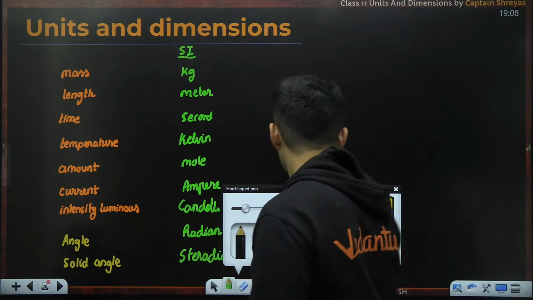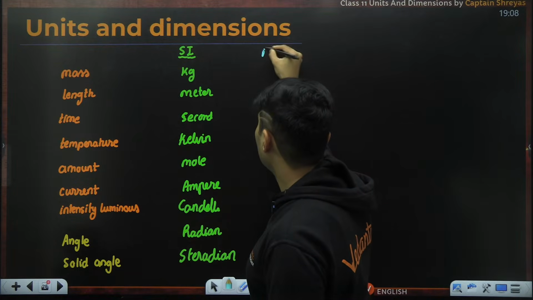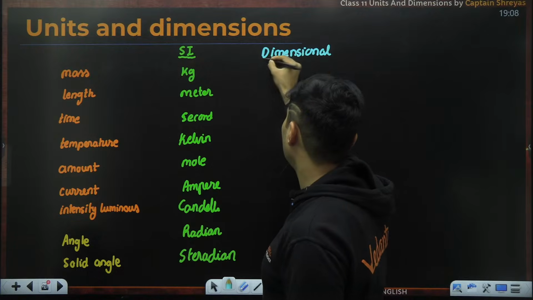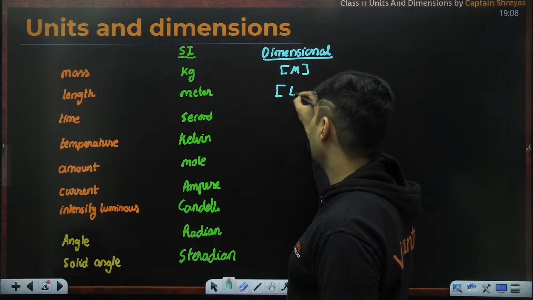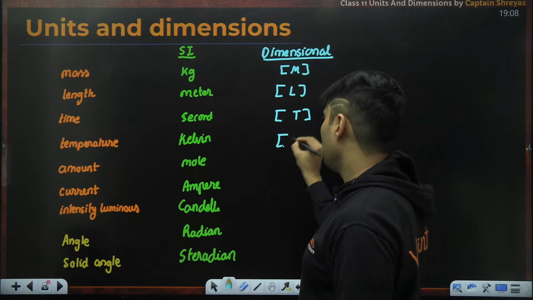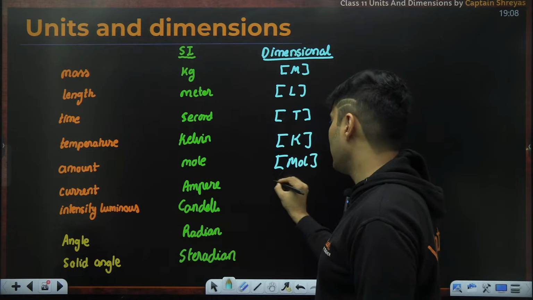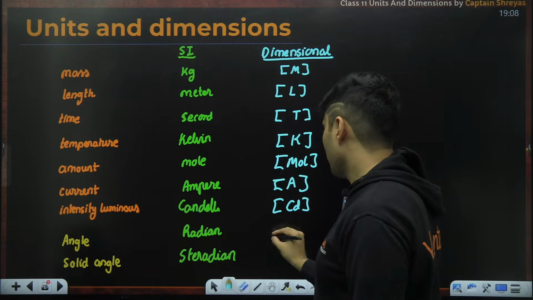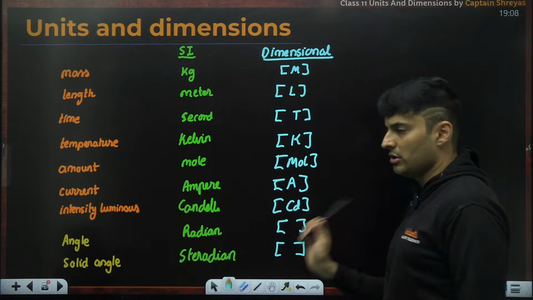If you talk about the dimensional aspect of it: mass is capital M, length is capital L in square brackets, time is capital T, temperature is capital K, mole is [mol], ampere is capital A, light intensity is cd, radian is dimensionless, and solid angle steradian is also dimensionless.